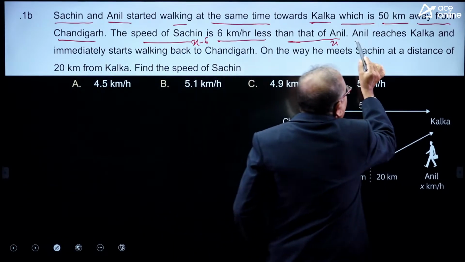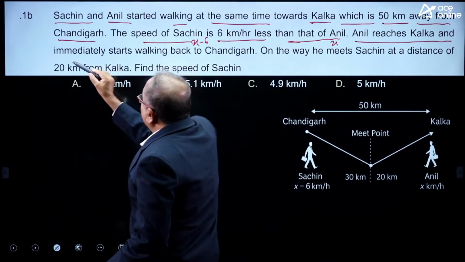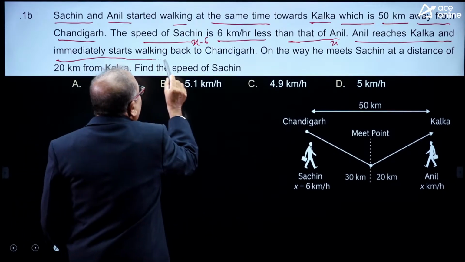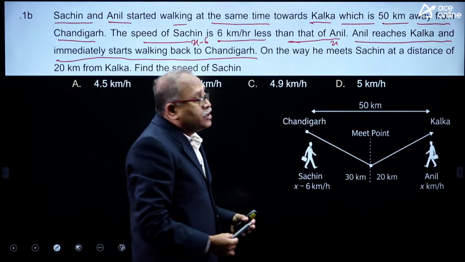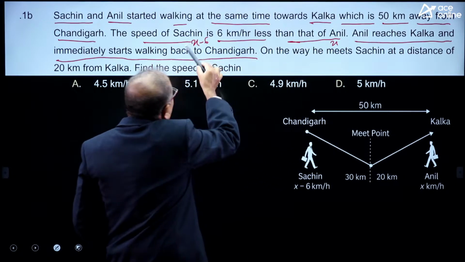Now Anil reaches Kolkata and immediately starts coming back to Chandigarh. Is Anil's speed more? Yes, Anil's speed is more than Sachin's.